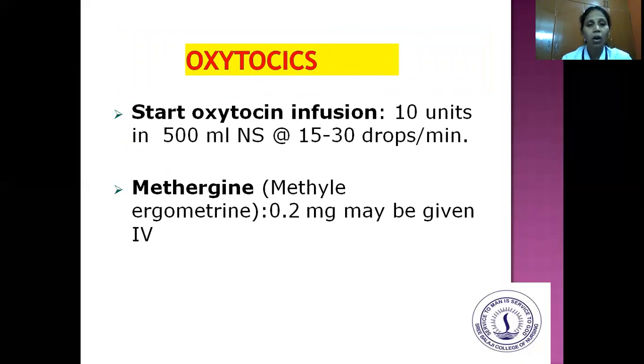Oxytocics. So start oxytocin infusion at the rate of 10 units in 500 ml of normal saline at 15 to 30 drops per minute. And the other option of drug is Methergin, that is methylergometrine. The dosage is 0.2 milligram, which may be given intravenously.